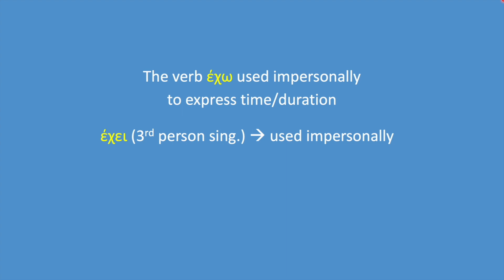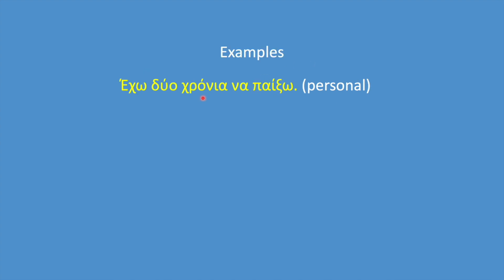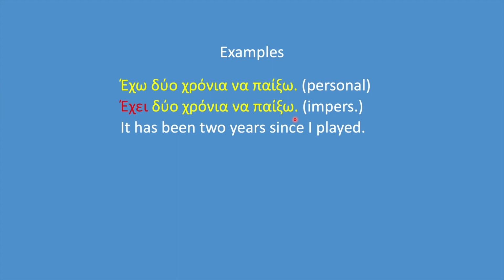Let's look at some examples. Earlier we had this example. Έχω 2 χρόνια να παίξω. This is the personal use of the verb έχω. Now let's make this impersonal. Έχει 2 χρόνια να παίξω. And they are both translated the same way. It has been 2 years since I played.